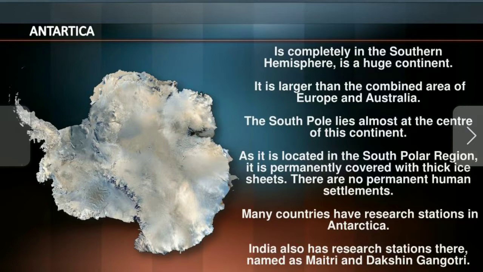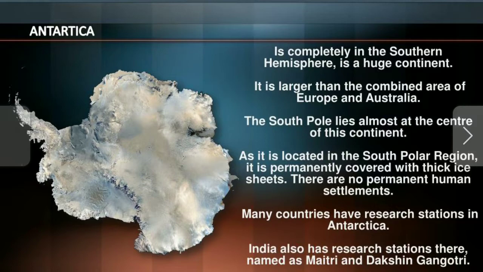The landmass of Australia is lesser than Antarctica. The South Pole also lies in the middle, the central point of Antarctica.